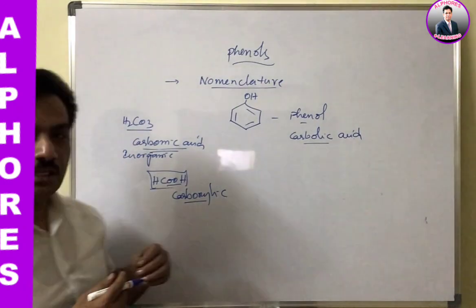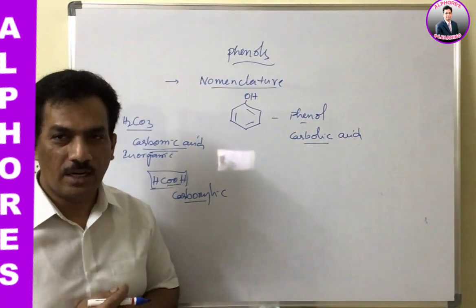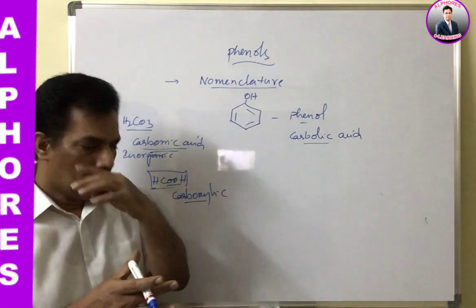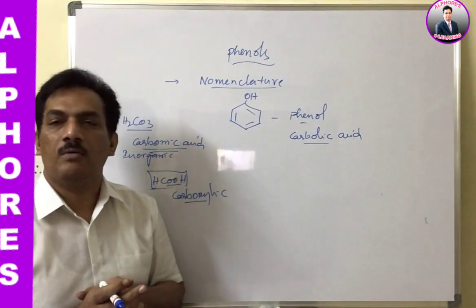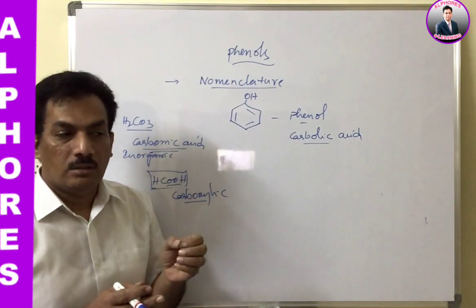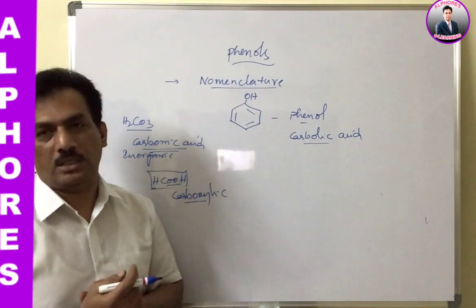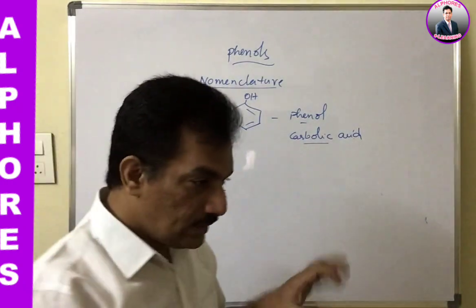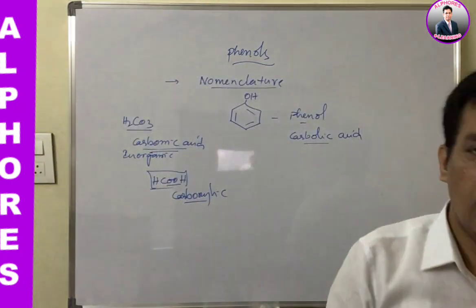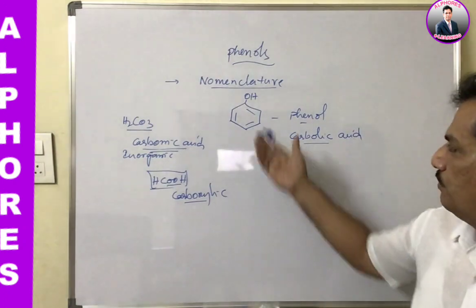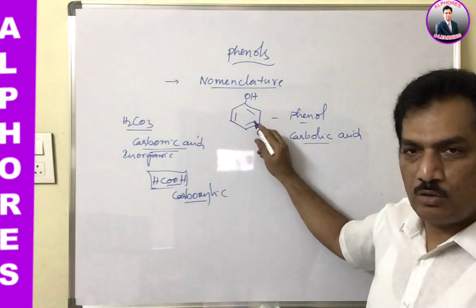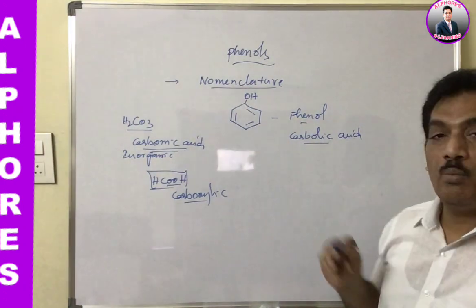Previously, one question was asked related to this: which of the following are organic acids without a carboxylic group. Their name is acid but without a carboxylic group. The best example is phenol. Phenol does not have any COOH group, but it is known as carbolic acid.